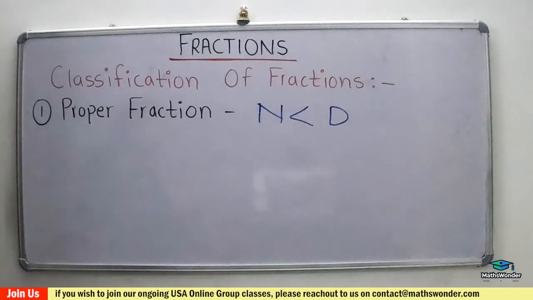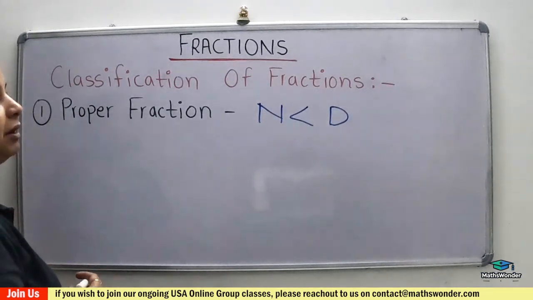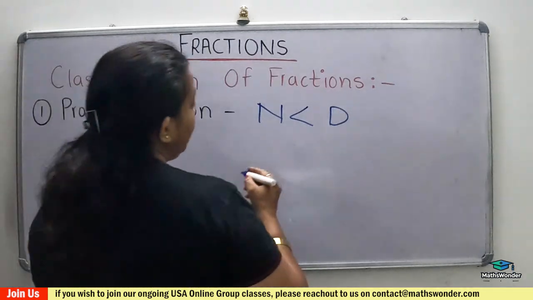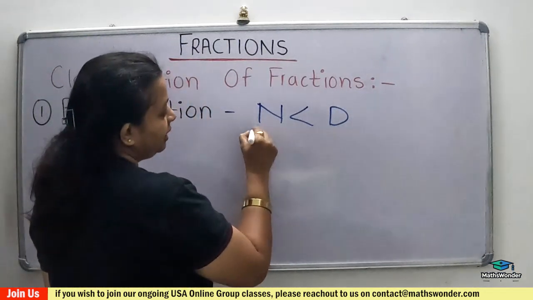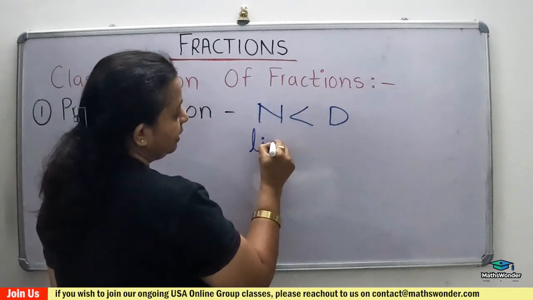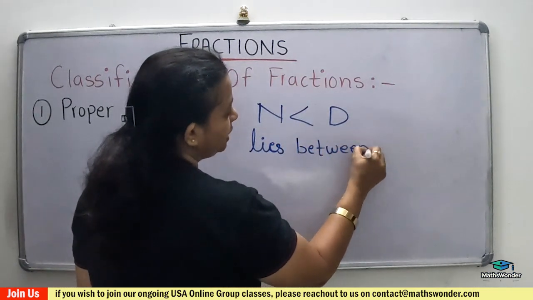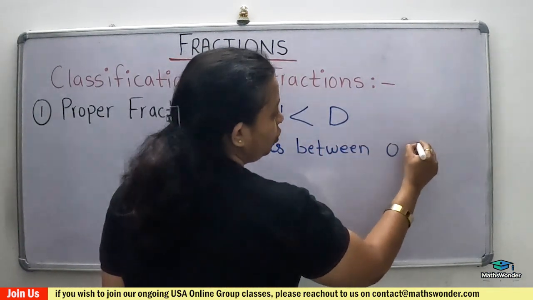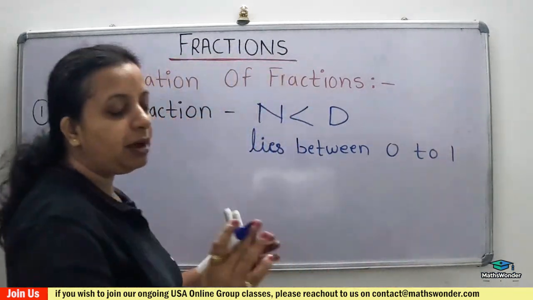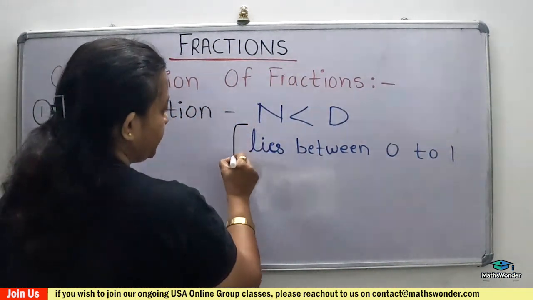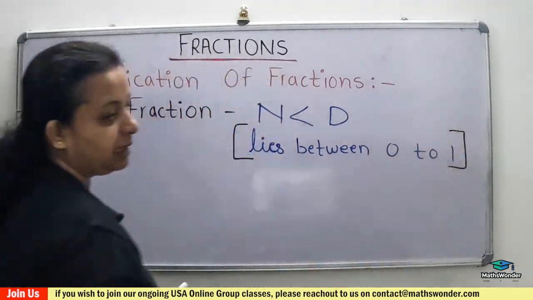And one more thing, when we represent a proper fraction on the number line, it lies between 0 and 1. Write this down, very important. So the proper fraction area on the number line is 0 to 1 only.